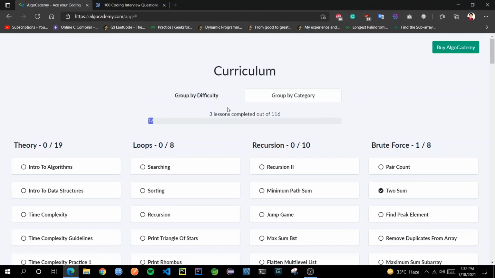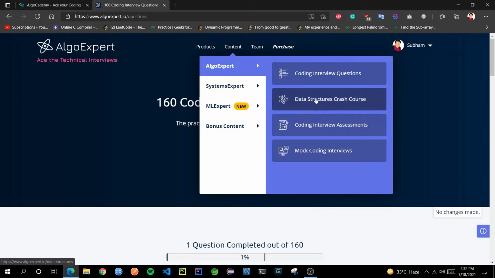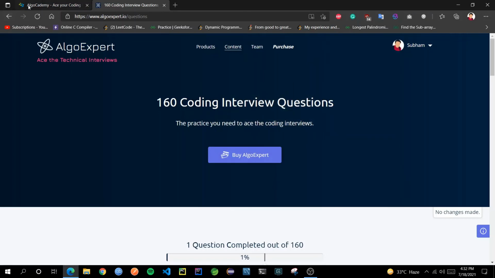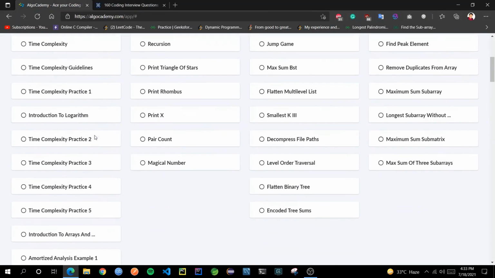But the extra things AlgoExpert offers are this data structure crash course and this coding interview assessment. The data structure crash course is a video course covering the basics of each data structure, how trees work, how hash tables and hash maps work, how time complexity works, and so on and so forth. Some of these theory concepts are covered here also.